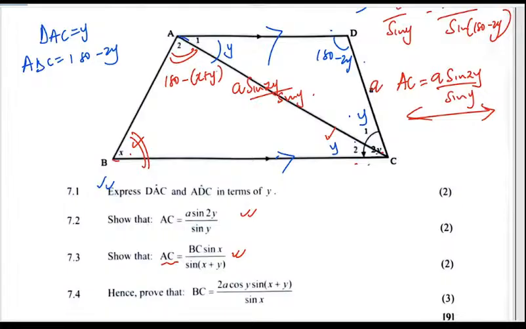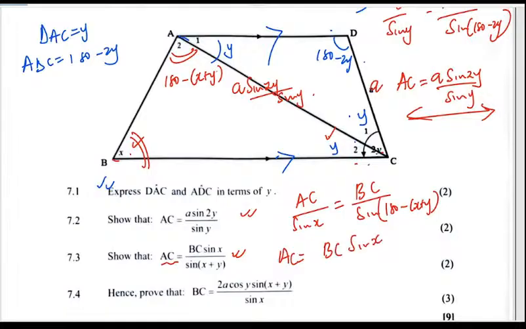So I'll say that AC over the sine of X is equal to the BC over the sine of 180 minus X plus Y. Make AC the subject. So we're going to have BC sine of X over, when you reduce this again, just the sine of X plus Y. Okay, perfect.